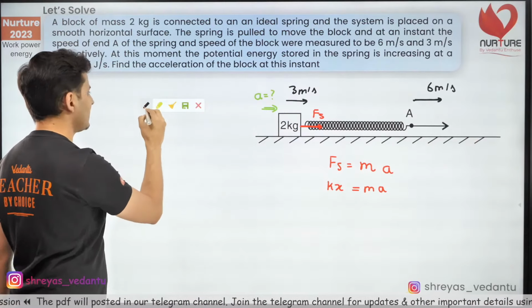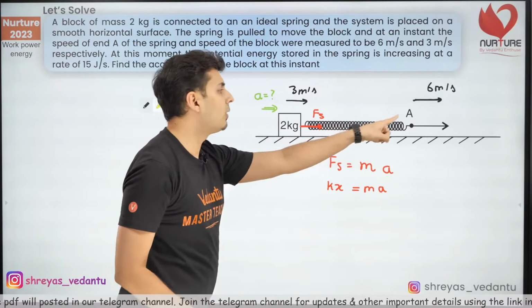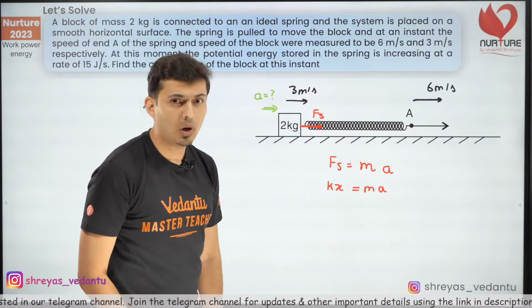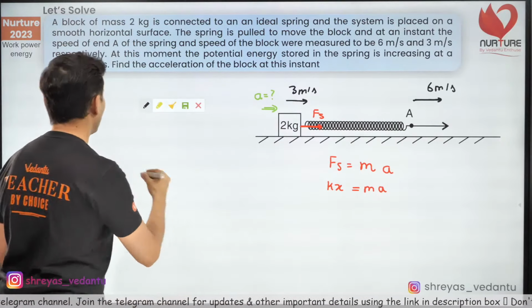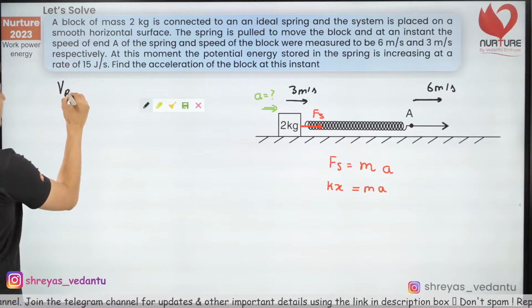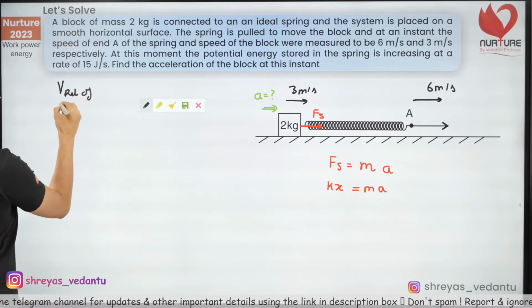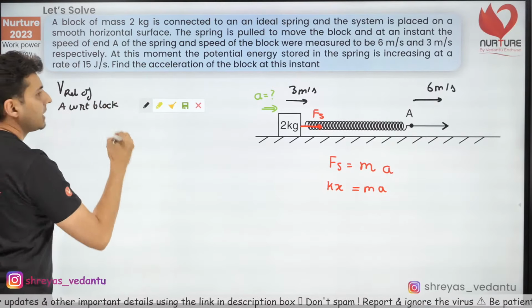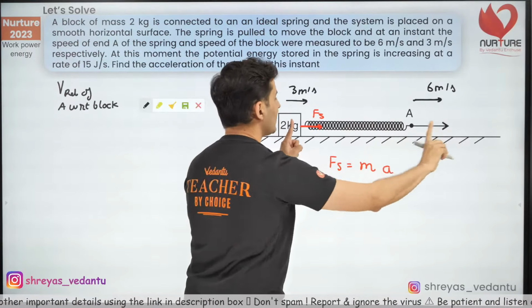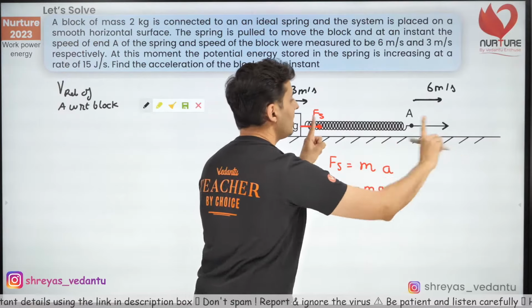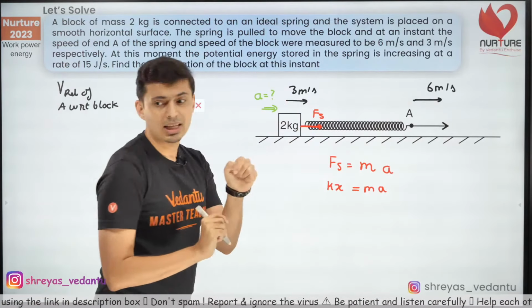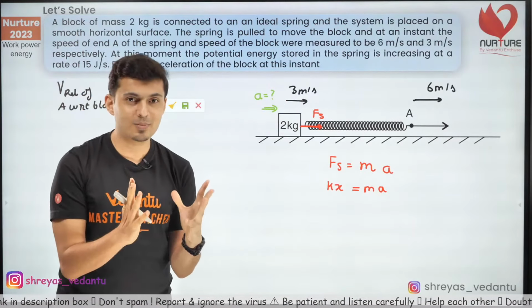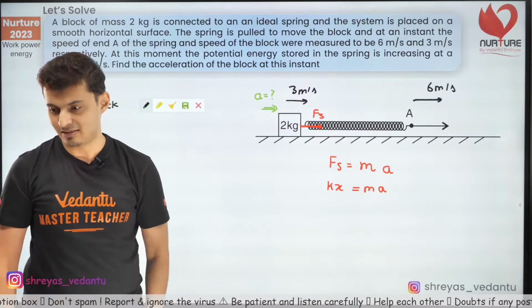Can you guys guess what is the relative speed of end A with respect to the block? I'll just put up that information over here. What is the relative velocity of A with respect to the block? Look at that. A is moving at 6 and block is moving at 3. So what is the relative speed between them? Is it 6 plus 3 or is it 6 minus 3? Obviously it is 6 minus 3.